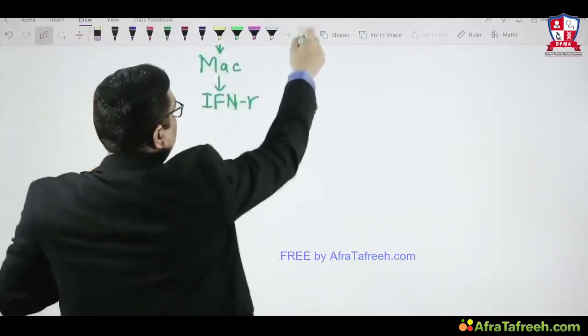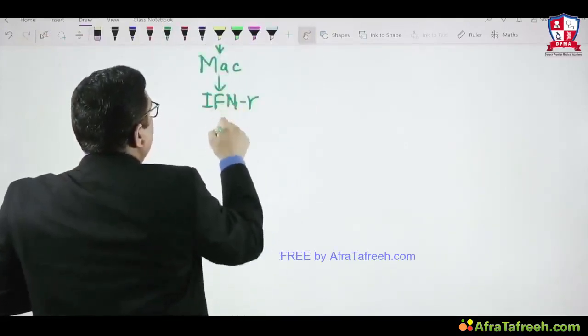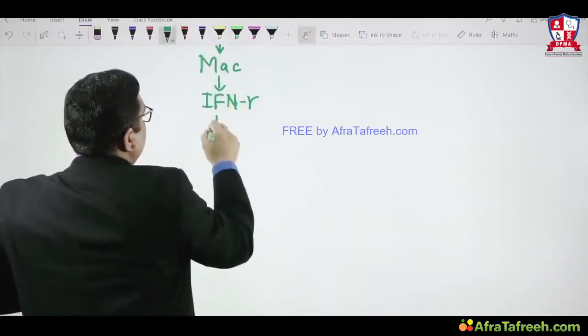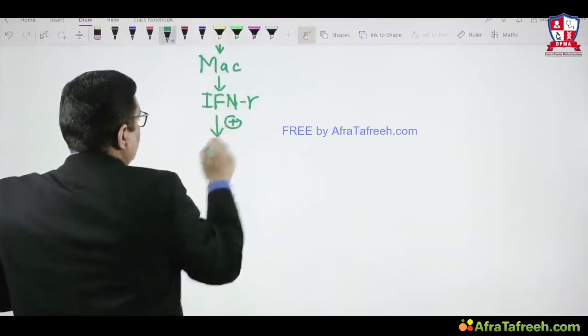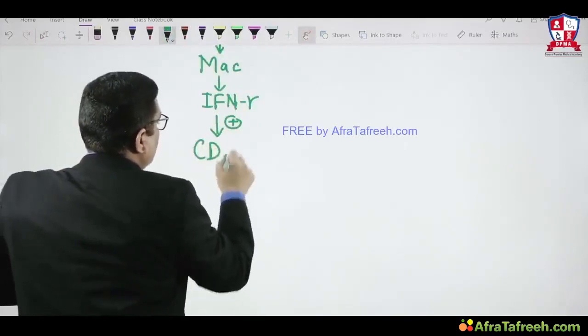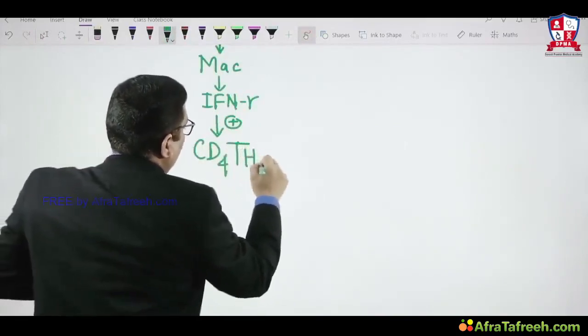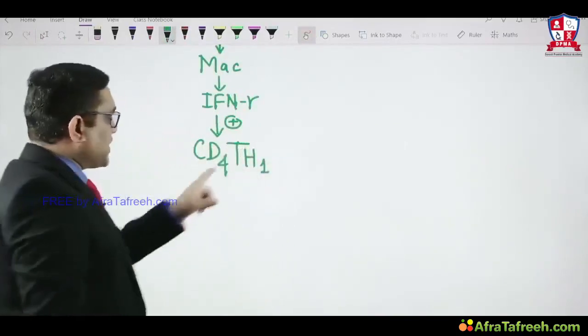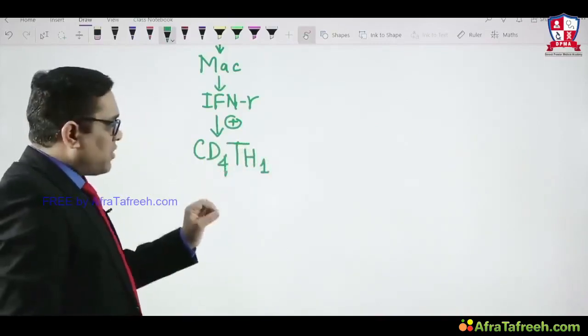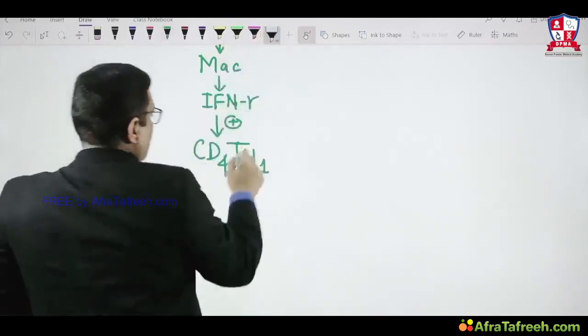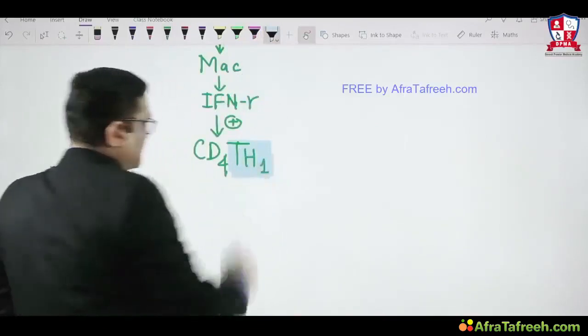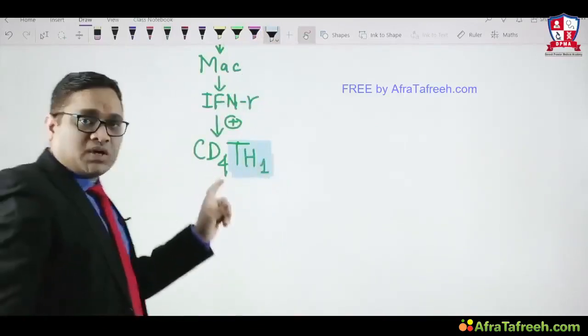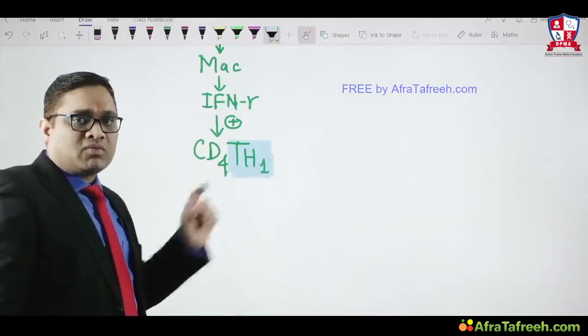This interferon gamma will activate the CD4 Th1 cell. This is very important to understand. In granuloma formation, which cell is involved? It is the CD4 Th1 cell, which is involved in granuloma formation.